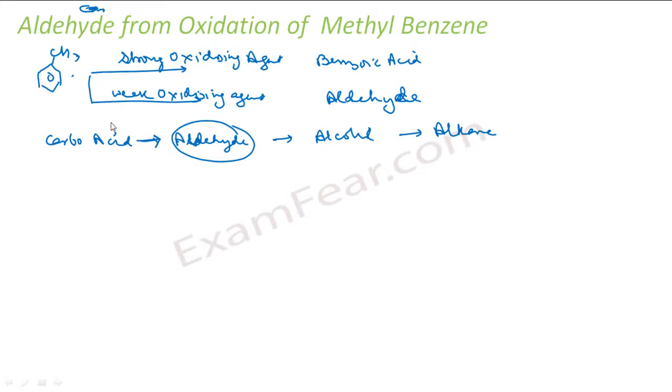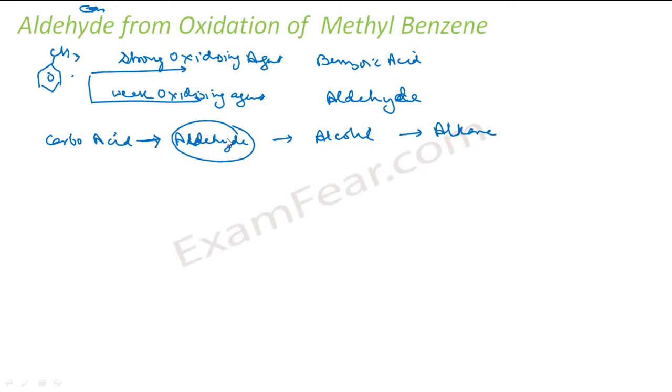Or if you want to form aldehydes by reduction of carboxylic acids and their derivatives, you have to use a weak reducing agent. For example, we have seen in the case of esters, we have used a weak reducing agent. Also, we have used a weak reducing agent in the case of nitriles, right?